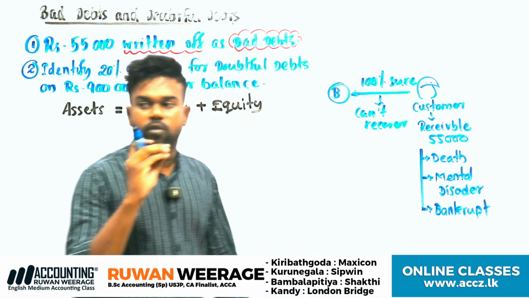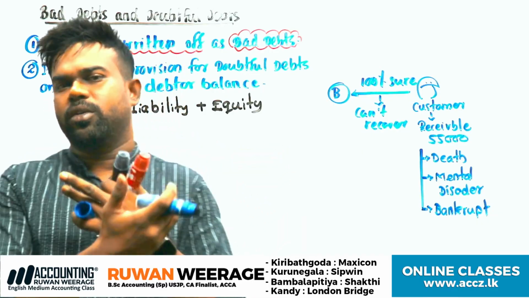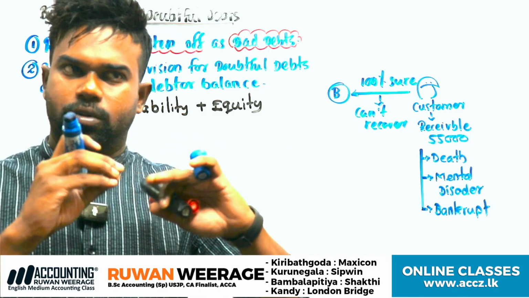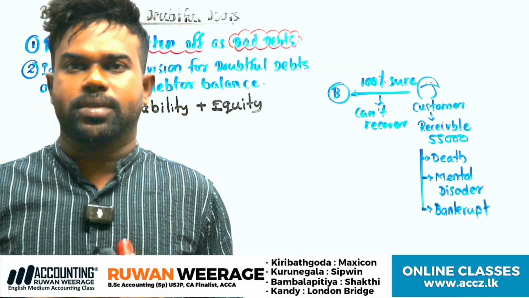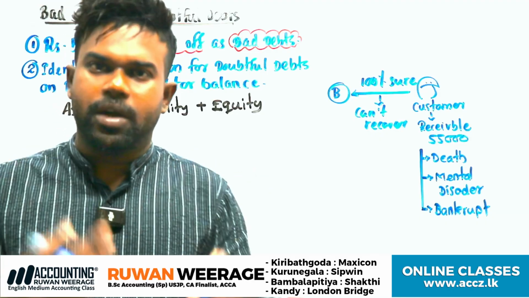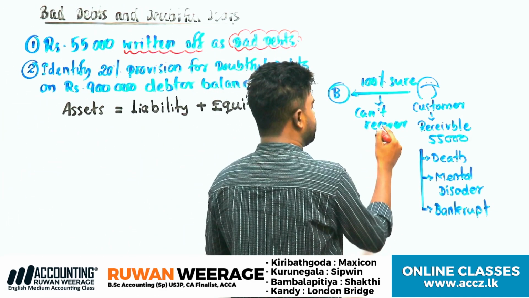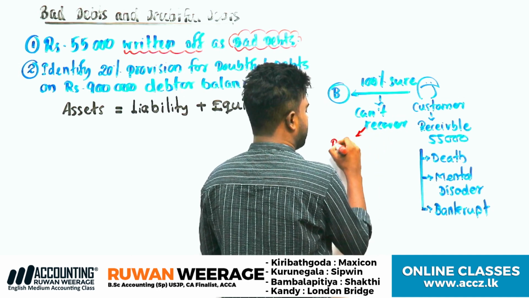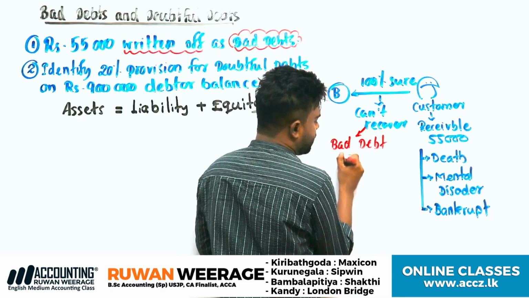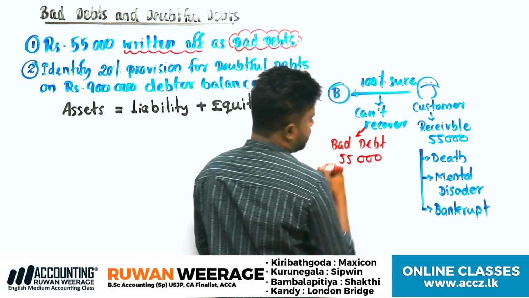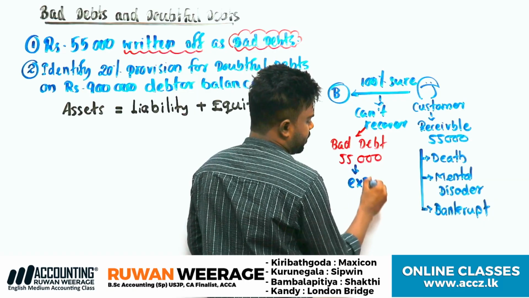Understand? Therefore, what do you think? If you can't recover the receivable balance, will it be income or expense? It will become an expense for the business. So we call it bad debt. Understand? Bad debt expense will be 55,000, which is definitely an expense. Clear? It becomes an expense for the business.